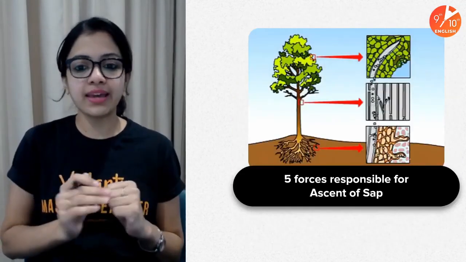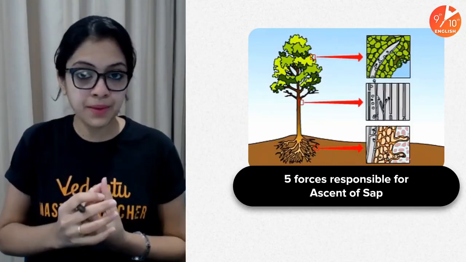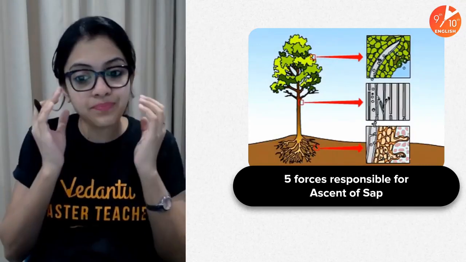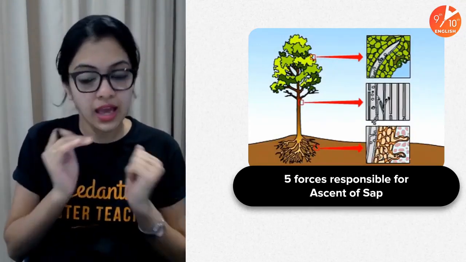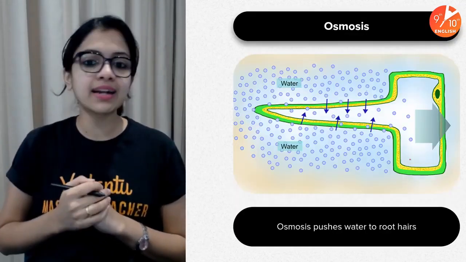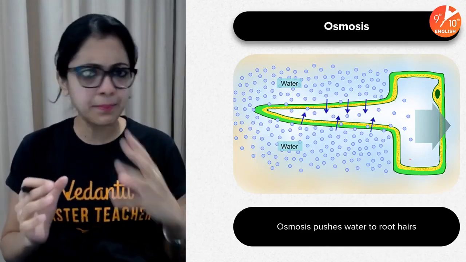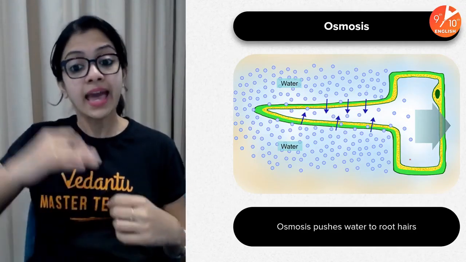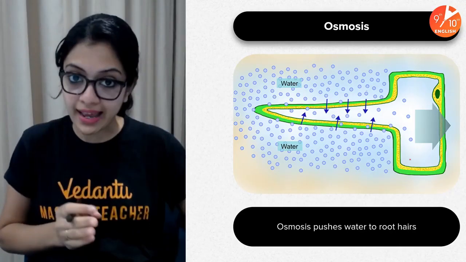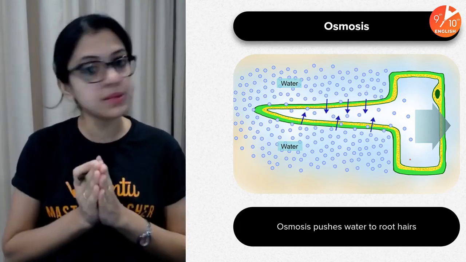So let us now try and understand what it is that drives the process which we call ascent of sap. What are the forces which drive this entire process? There are 5 major forces which are responsible for this. Let's try and understand them one by one. Osmosis, first of all. If you remember from our previous sessions, we have discussed that it is the movement of water from a region of water's higher concentration to a region of water's lower concentration through a semi-permeable membrane, right?